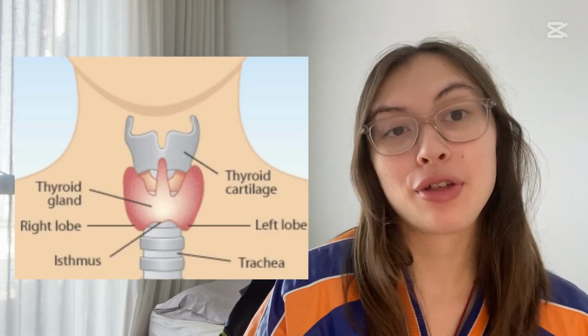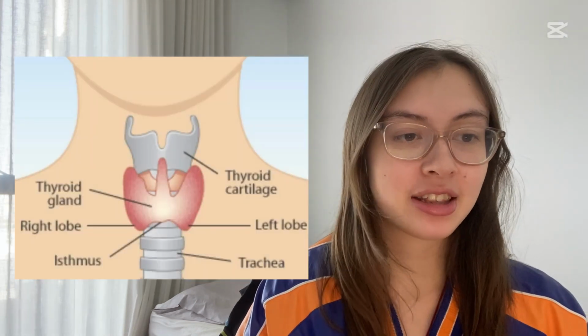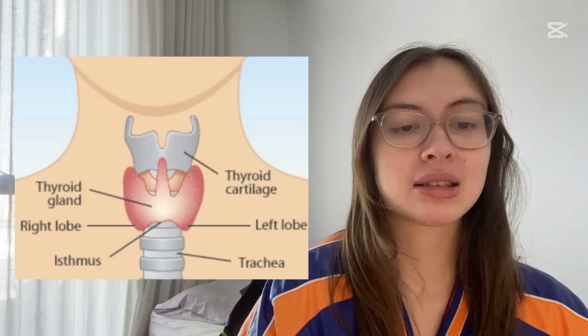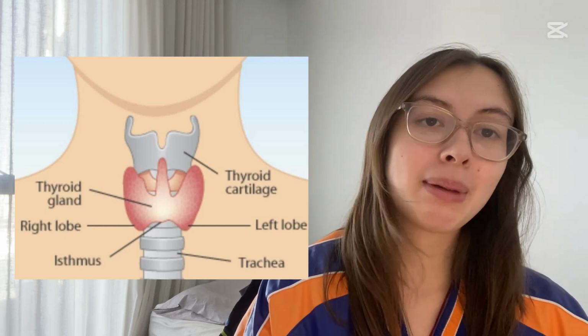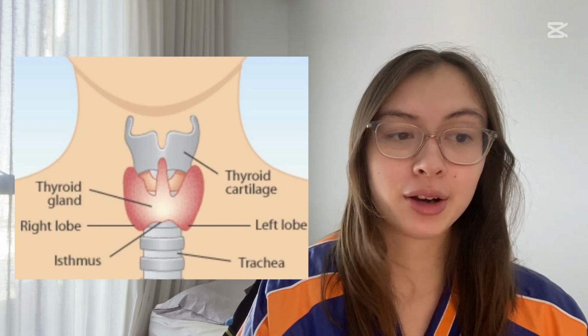Let's zoom in now on the thyroid gland. This gland can be found at the top of the neck. It's a bow shape and it's made of 2 lobes. We also have the parathyroid glands, which are embedded in the back of the thyroid. These glands are different and they secrete completely different hormones. The thyroid isn't very large, and so in the average person, it can't be seen from the outside. In some cases, it can. This is someone who has a thyroid disorder called a goiter, which is an enlarged and bulging thyroid.